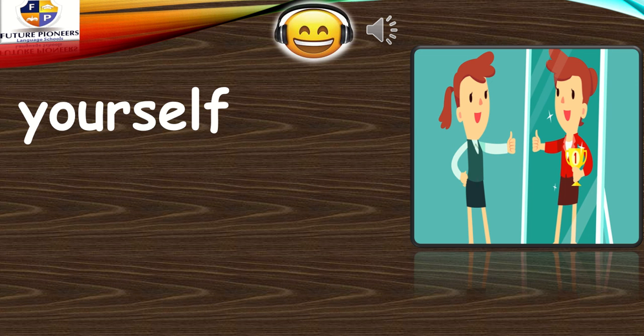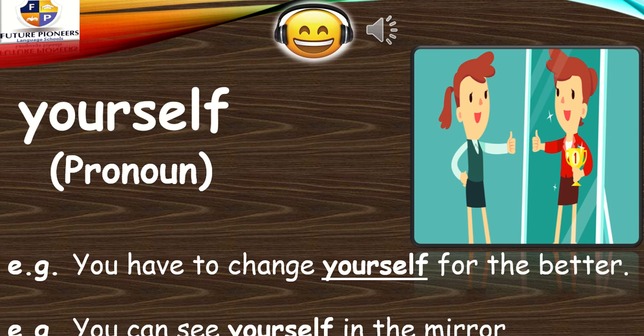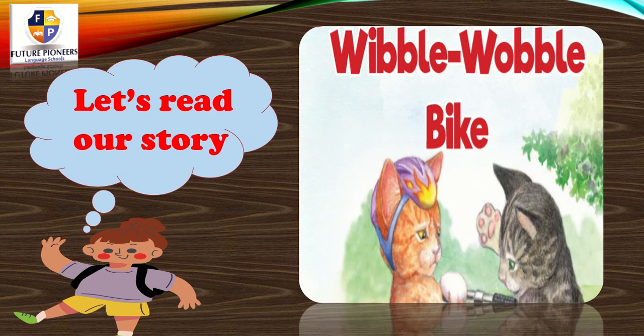Yourself, it means yourself. It's a reflexive pronoun. You have to change yourself for the better. When you are supporting someone or letting him be encouraged, you can say, you have to change yourself for the better. Or you can see yourself in the mirror.